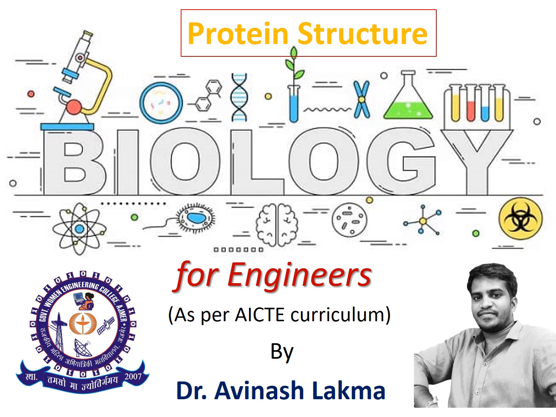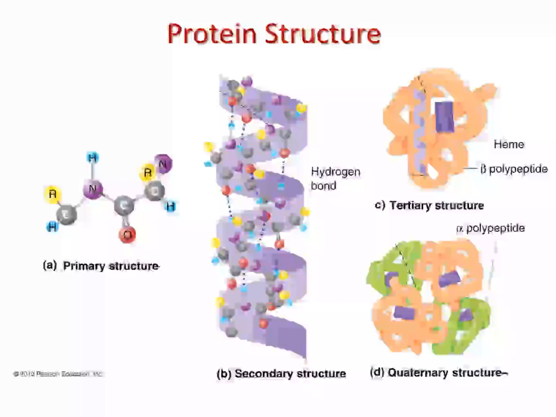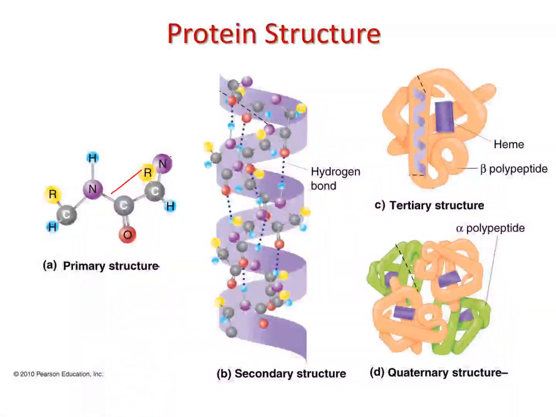Basically the proteins exist in four types of structures like primary, secondary, tertiary and quaternary. So now we'll see one by one. Types of basic structures: one is primary structure and second one is the secondary, and tertiary structure and quaternary structure. So now we will see one by one what are the characteristic features of different types of protein structures. So here is the primary structure of protein.